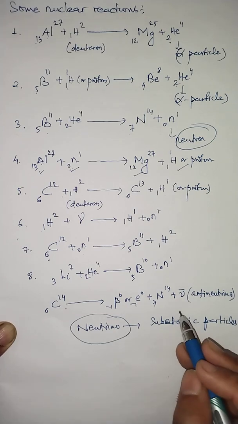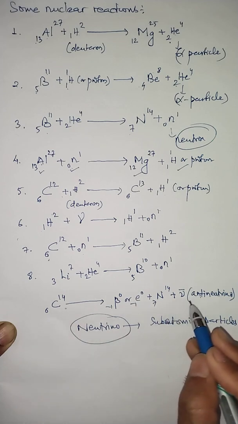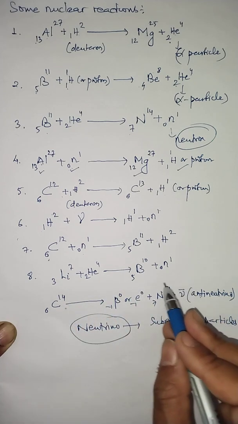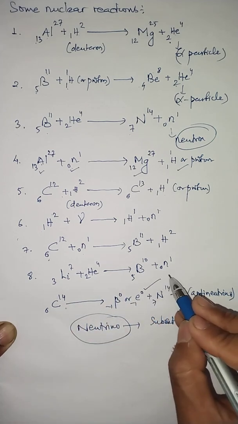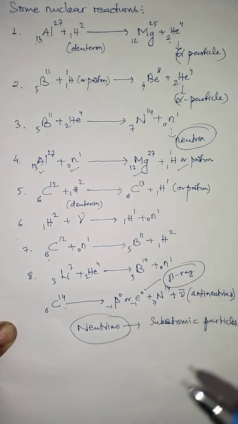This type of particle can be involved when the reaction proceeds this way. Actually, the reaction which I have written is the emission of a beta ray, which comes from the nucleus of radioactive elements in the process called radioactivity.